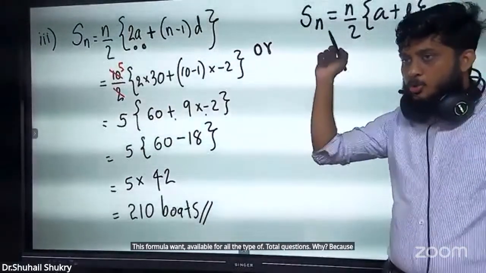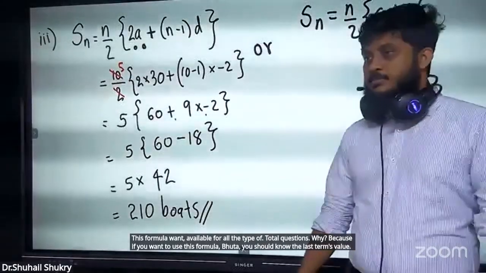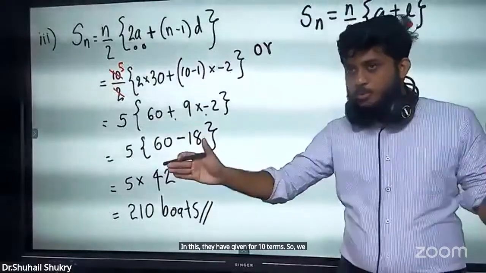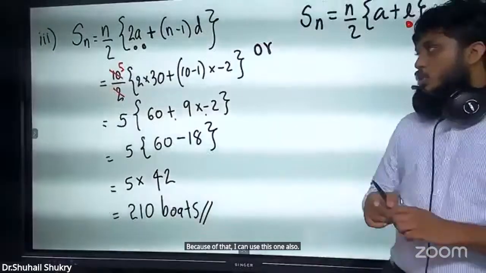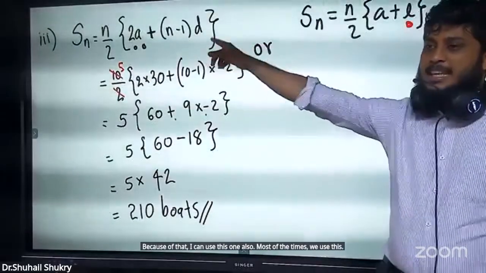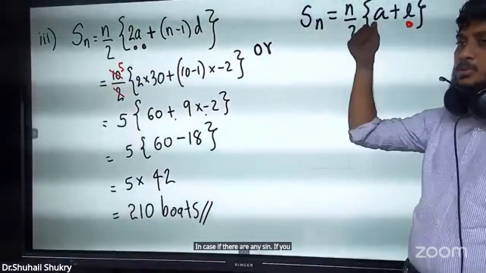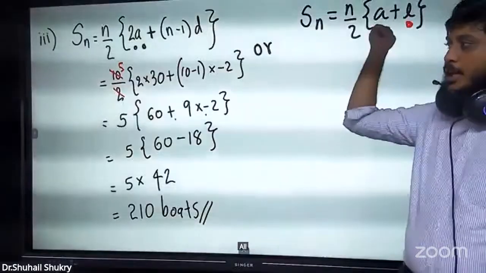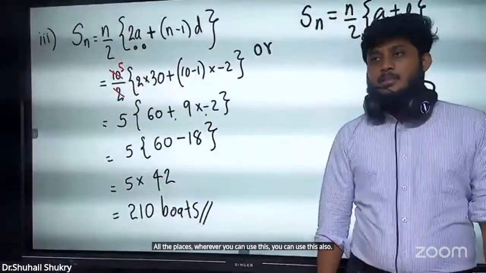Because if you want to use this formula, you should know the last term's value. In this, they have given 10 terms, so we know the 10th term value. Because of that, I can use this one also. In case you know the last term's value, you can use this and get the answer. You can use any method, they will give marks.